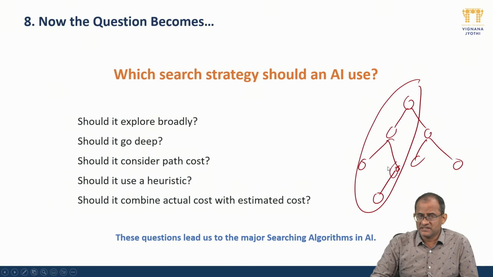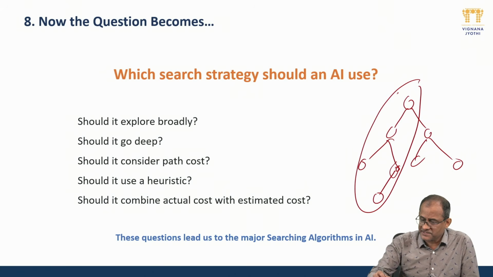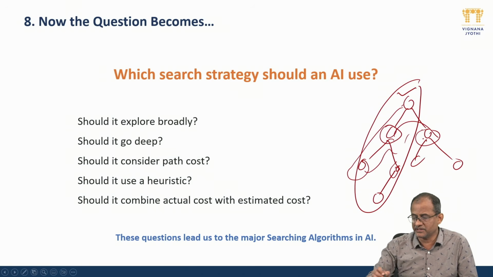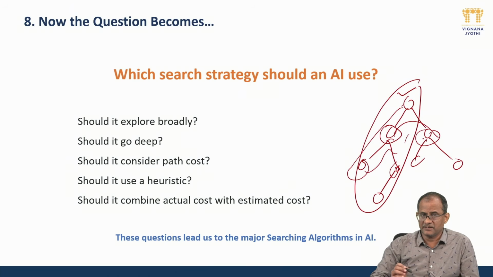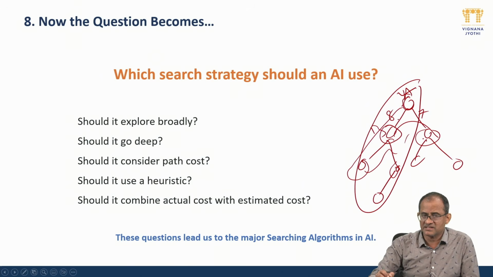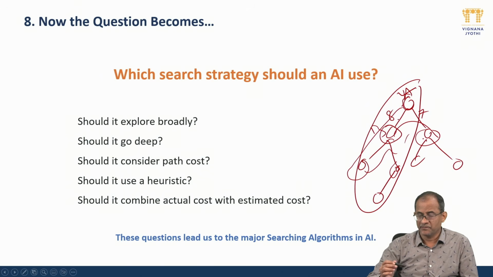The second one is, should I go deep? Suppose I have started from here. Should I proceed till it is completed, then backtrack, or should I break in between and come to the right side, to the neighboring or the shallow nodes? It matters. Then should I consider the path cost? There are different costs. Suppose reaching from A to B, there may be some path cost. Suppose the path cost is 8 here, and 7 here. This path cost says how much you have to spend when moving from node A to B.